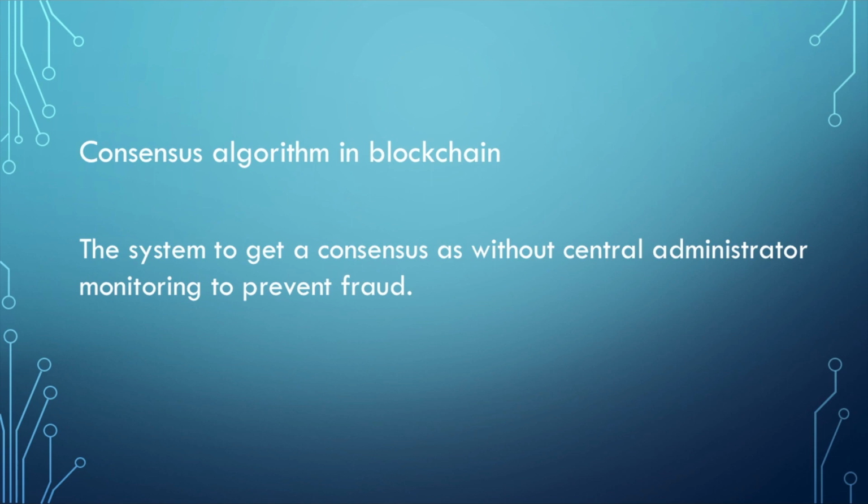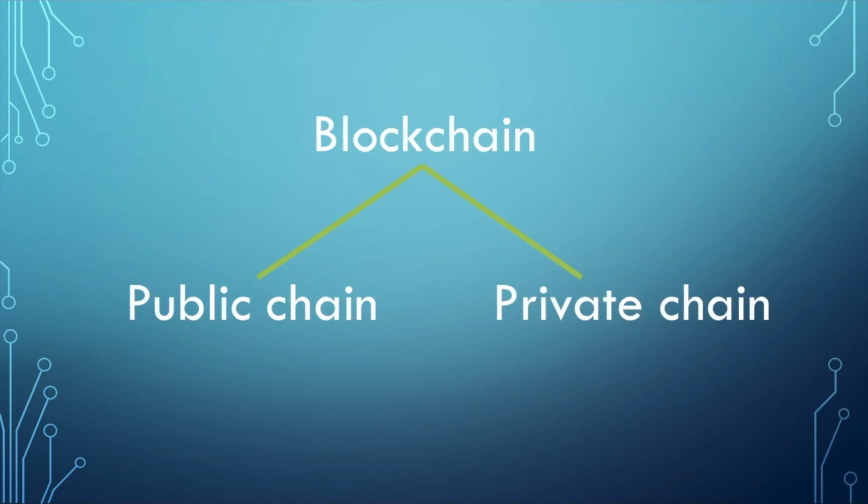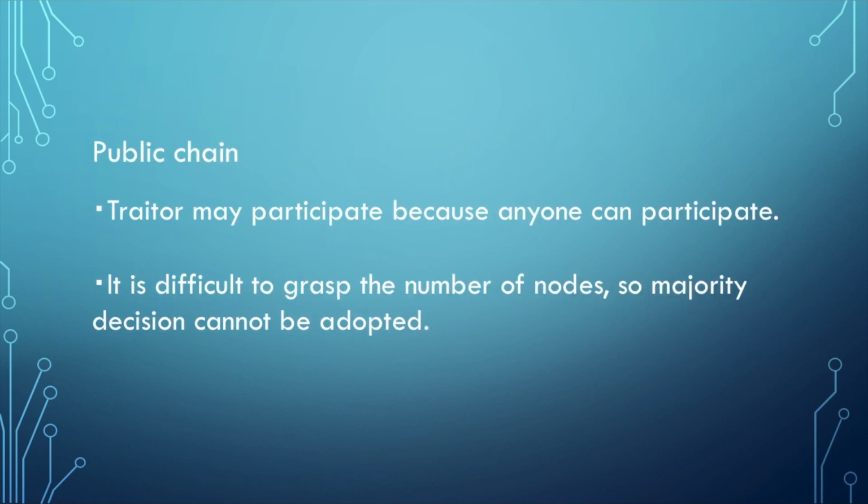Since there is no central administrator, it is necessary to decide the rules in advance, and each node monitors each other to prevent and control fraud. Although detailed explanation is omitted here, there are two kinds of blockchains, public chain and private chain. In the former, the public chain, anyone can participate freely by setting up a node, but in the latter, the private chain, you can only participate with a node with permission. Now we deal with the public chain used for Bitcoin and so on.